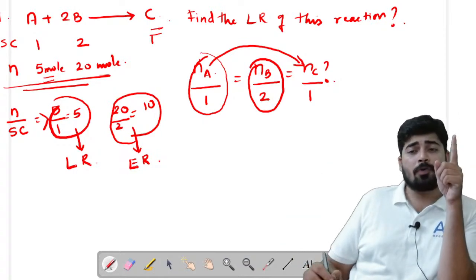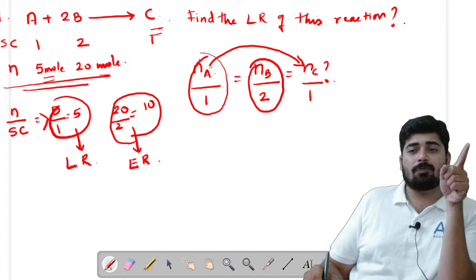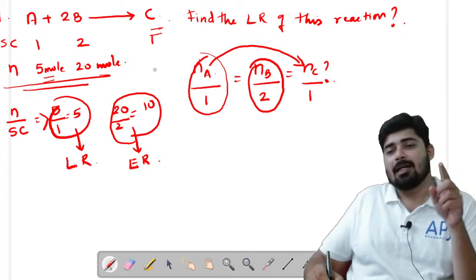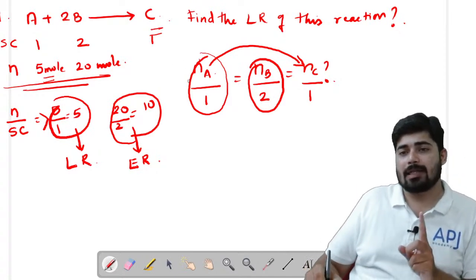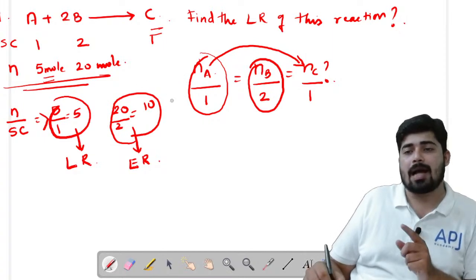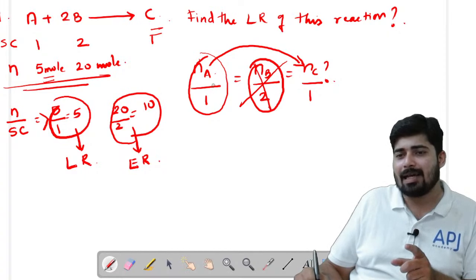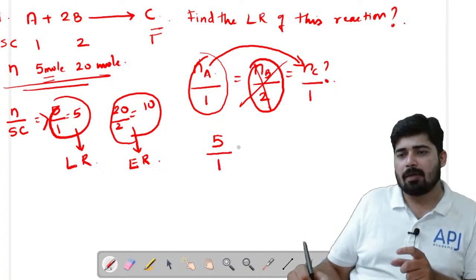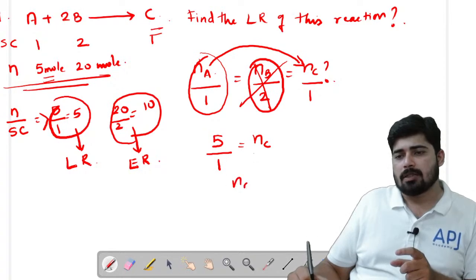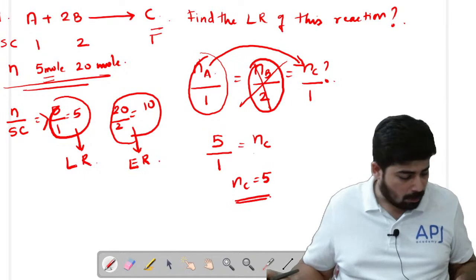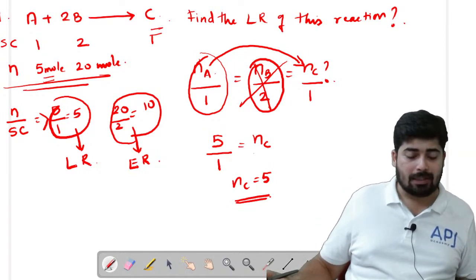But if you are having a case where there is limiting reagent, then surely you only have to use the data of limiting reagent, otherwise your answer will go wrong. So I am just cancelling this one, since Na is the limiting reagent here. So I can just put the value of number of moles of limiting reagent, that is 5 moles, and 5 by 1 is equal to number of moles of C. So number of moles of C is equal to 5. So that's how you solve the problem with regards to the limiting reagent.